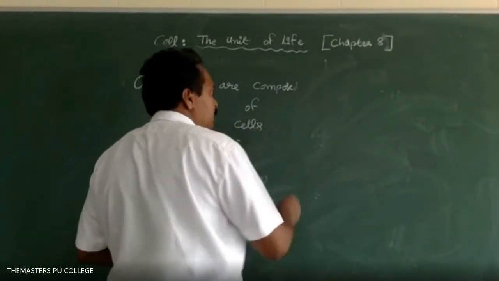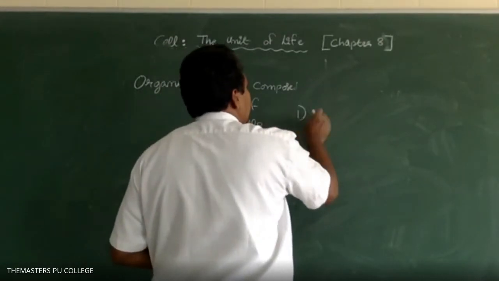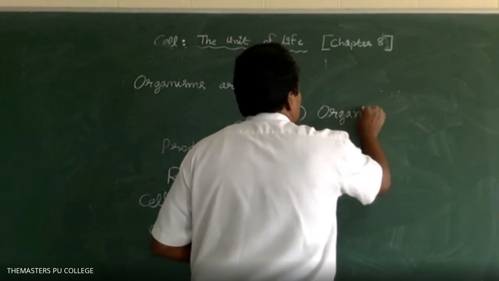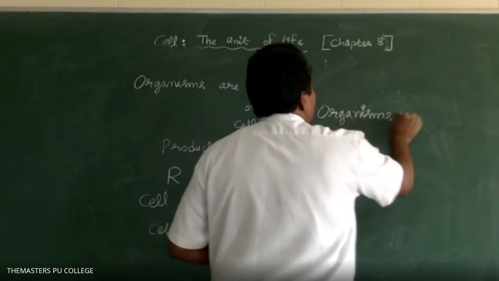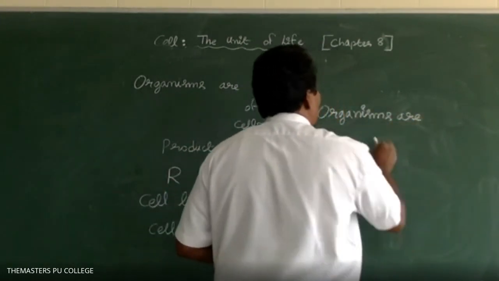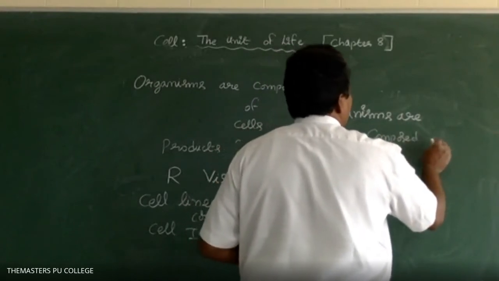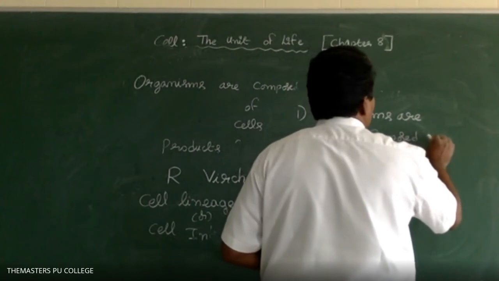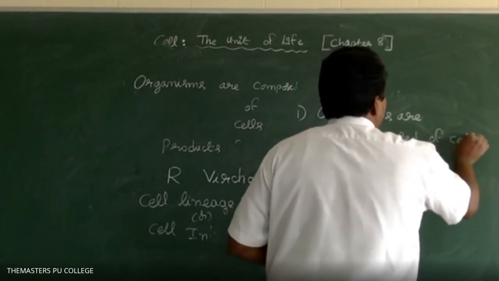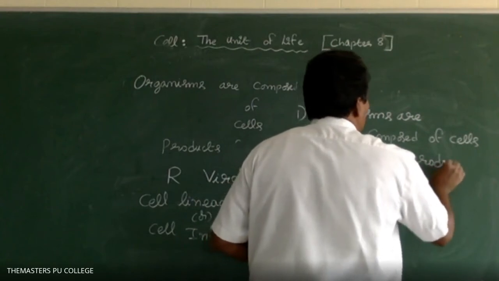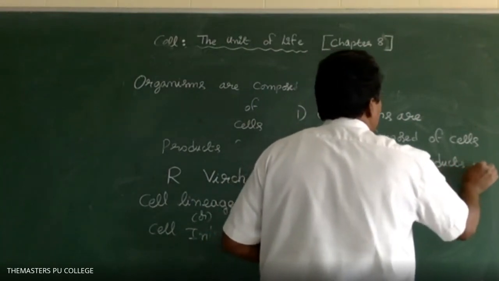So the cell lineage theory tells us that organisms are composed of cells, made up of cells, and products of cells.